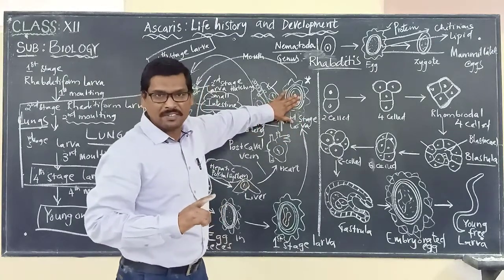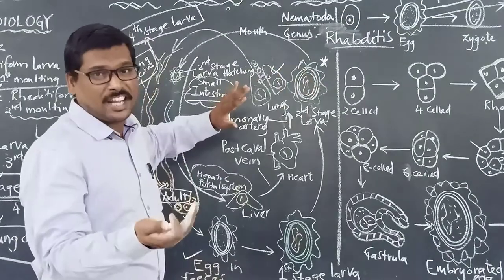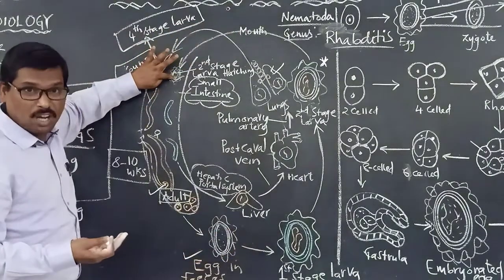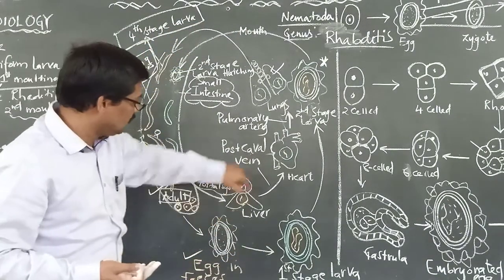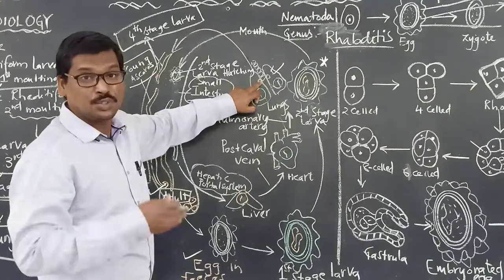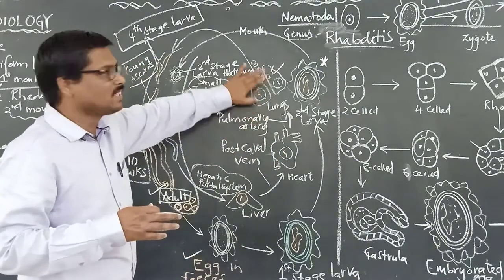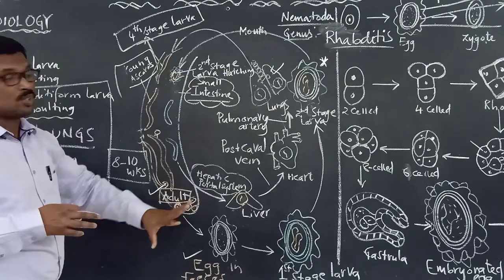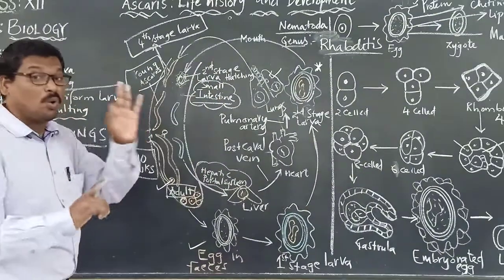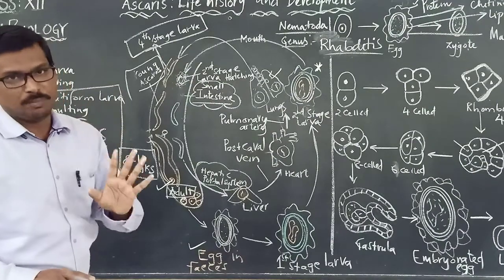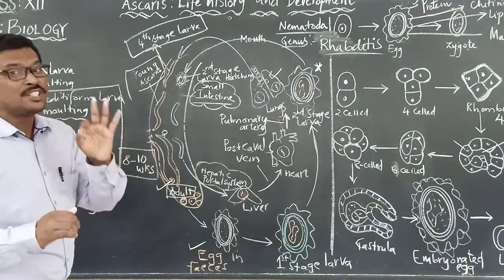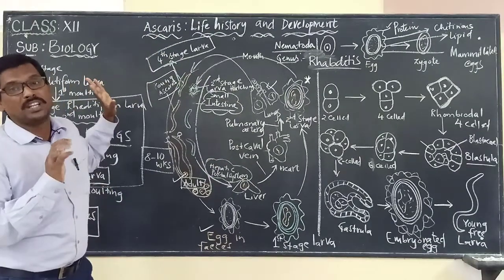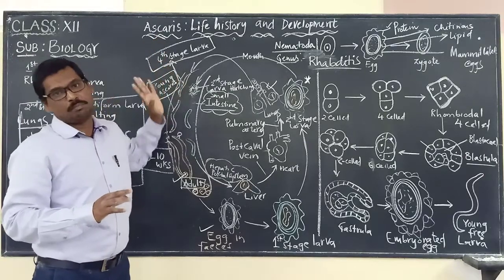So this second stage Rhabditiform larva, through contaminated food and water, enters into the body, and there it is hatched out, reaching the liver, then from the liver to the heart, and from the heart to the lungs, where it undergoes two changes, and from the lungs again it is entering into the intestine, and from the intestine it is developing. So here we are seeing its development only in humans, which is why it is called monogenetic. This is how the life cycle of Ascaris is completed.